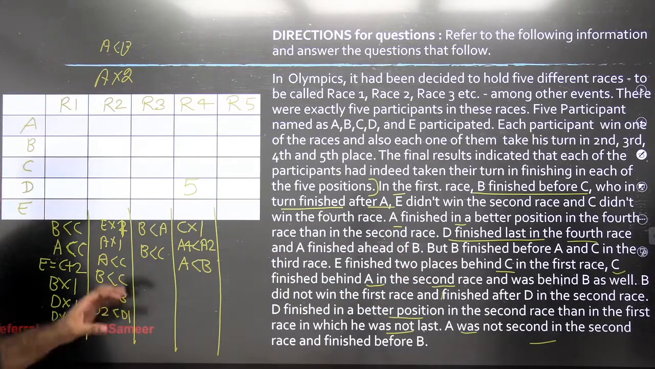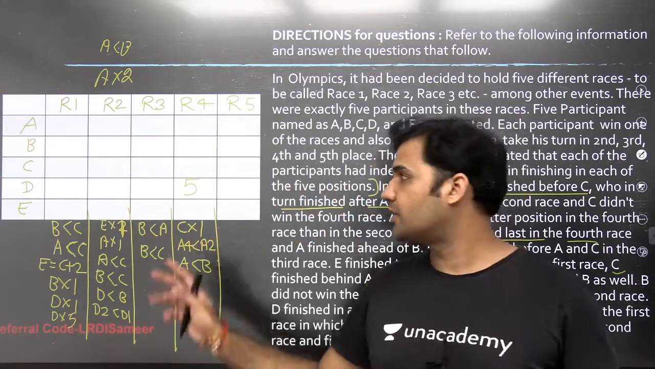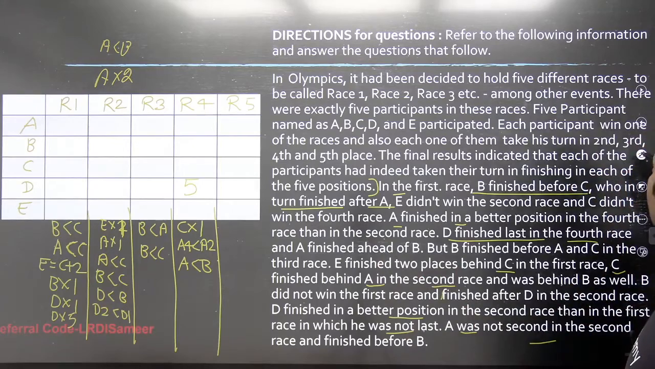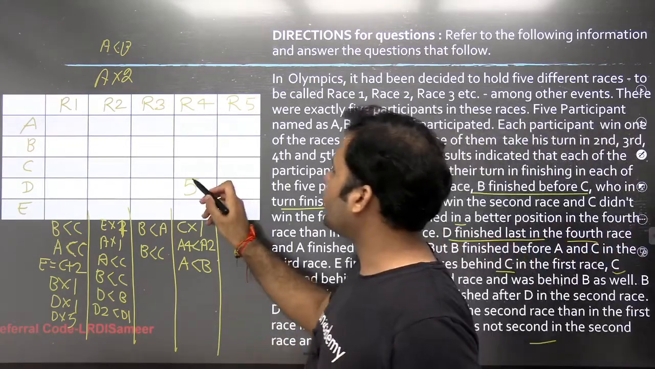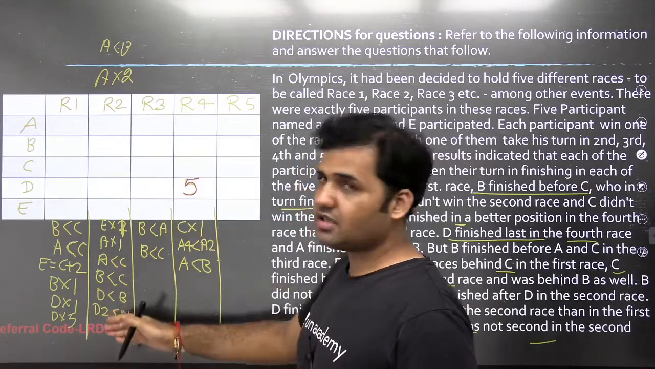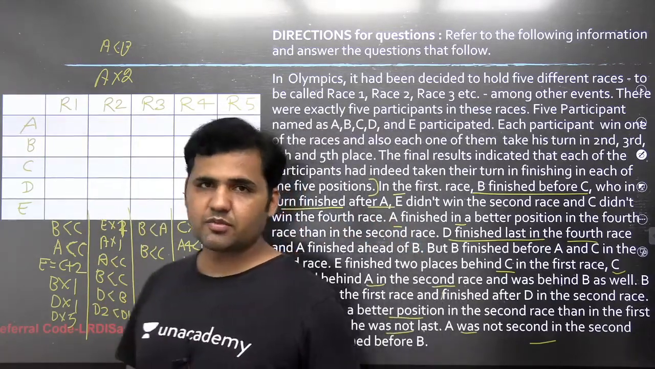You see that if I have to start filling in the ranks in each race for every person who is participating in the race, I should start from race 1 or race 2. The reason is that the maximum information is available to me in the second race or in the first race. So this is where you should start from. So let's start from race 2.